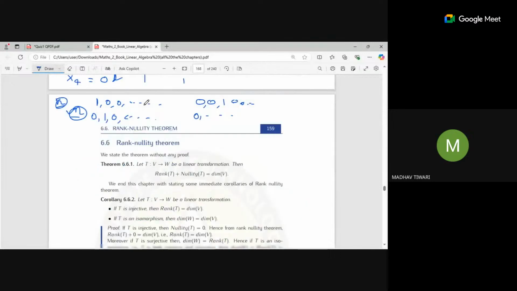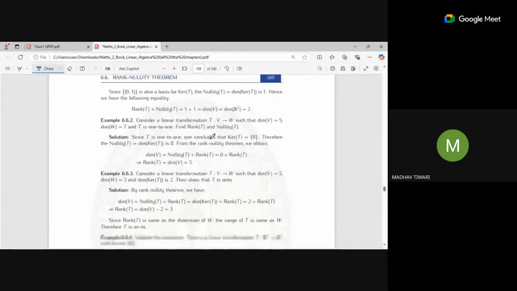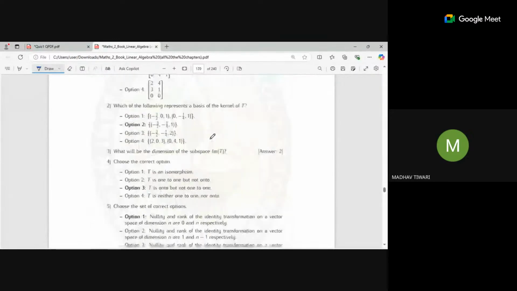Next is the rank nullity theorem. What does it state? It says that rank of T plus nullity of T is equal to the dimension of V. Is anything else remaining? This is the last part, I think.